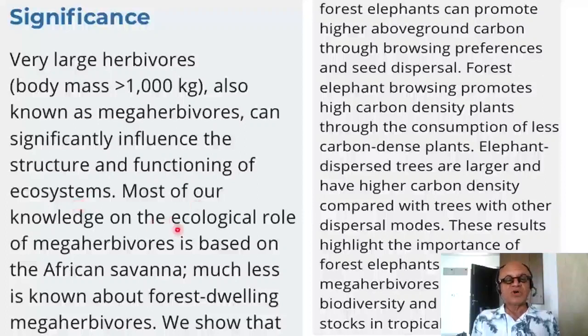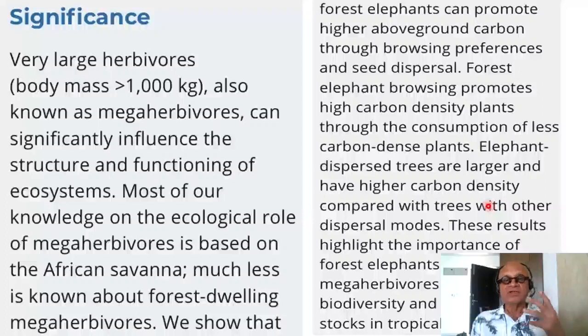Most of our knowledge on the ecological role of megaherbivores is based on the African savanna. Much less is known about forest-dwelling megaherbivores. We show that forest elephants can promote higher above-ground carbon through browsing preferences and seed dispersal. Forest elephant browsing promotes high carbon density plants through the consumption of less carbon-dense plants. Elephant-dispersed trees are larger and have higher carbon density compared with trees with other dispersal modes.